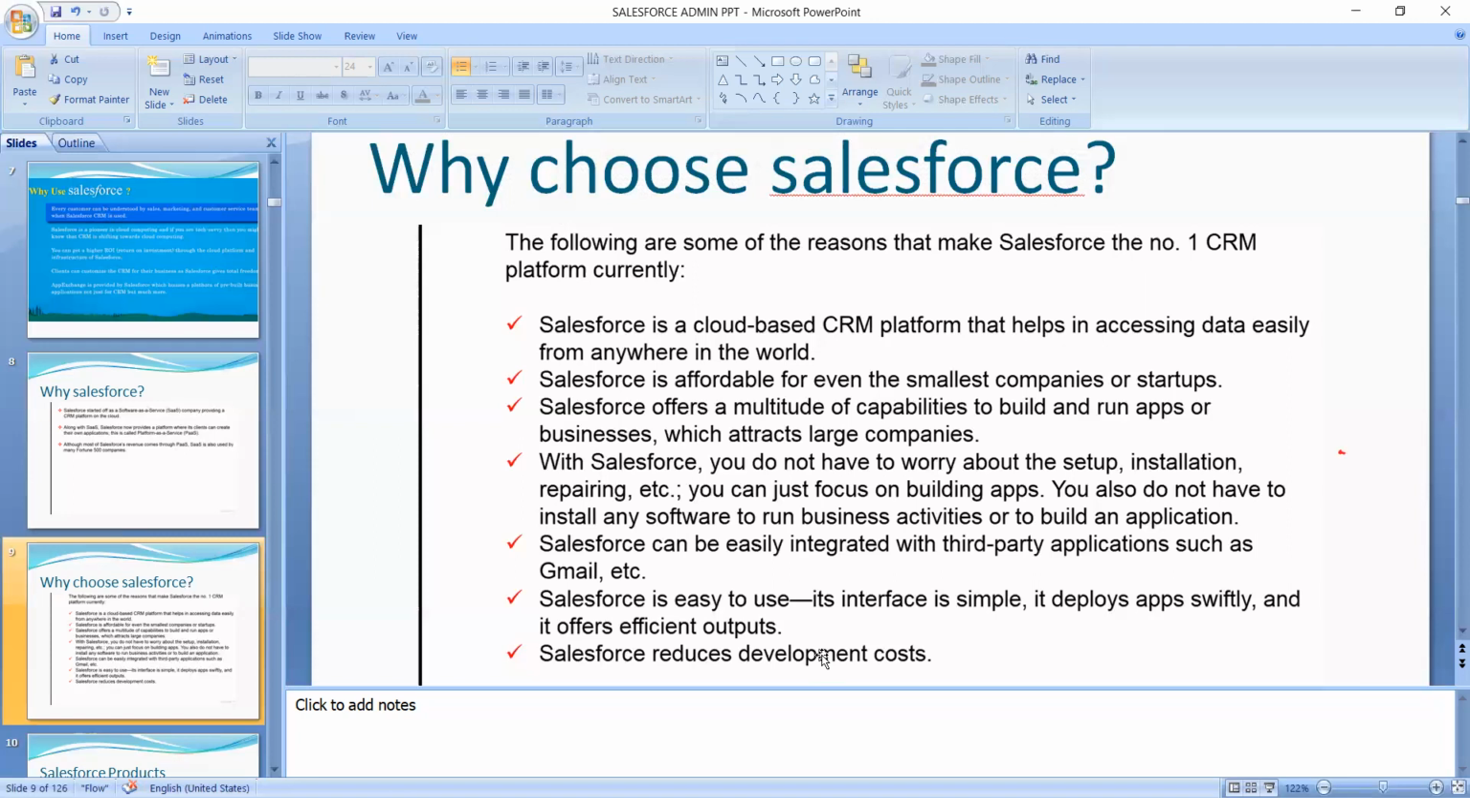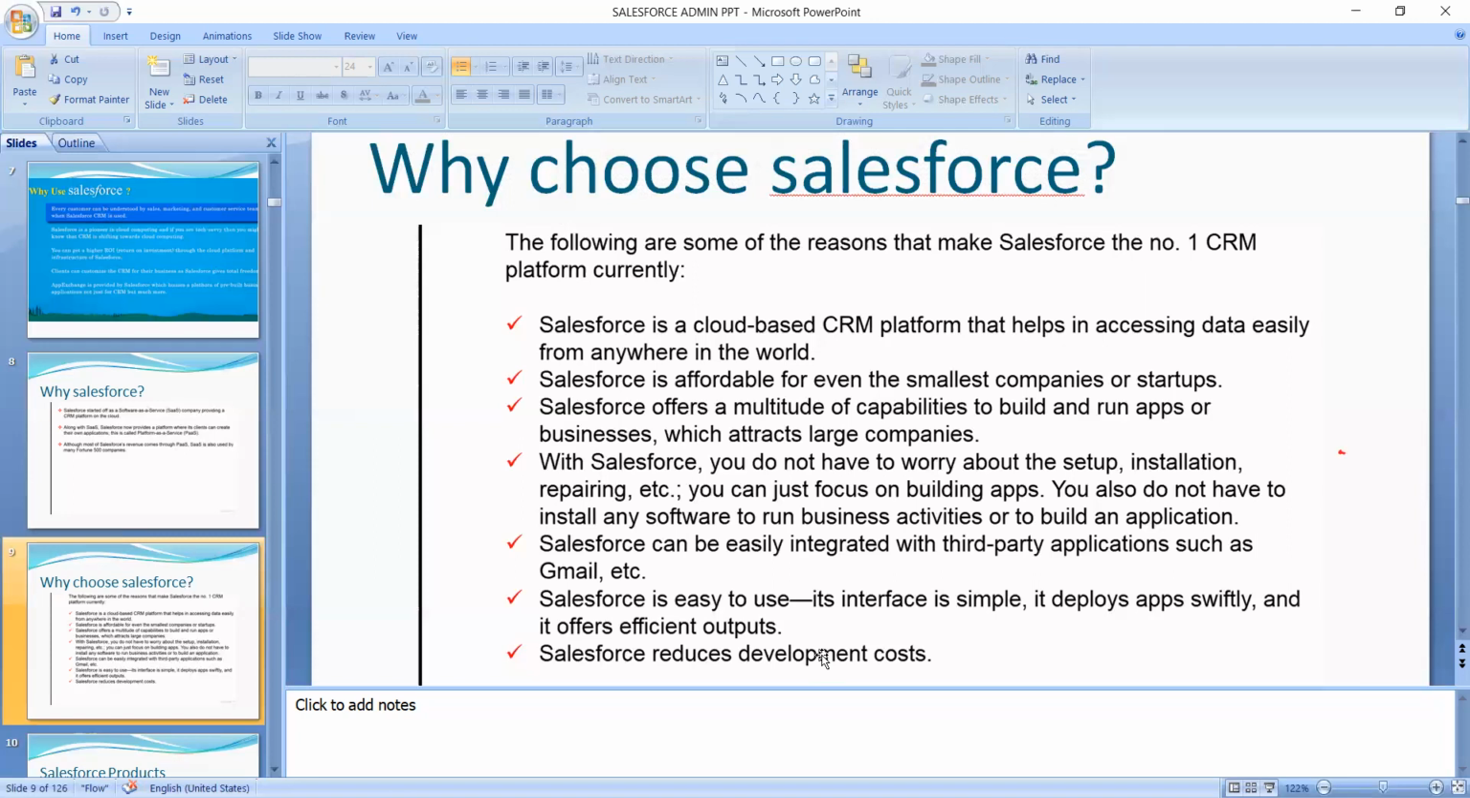And Salesforce reduces development cost also. Compared to others, the Salesforce cost will be reduced compared to other apps. For example, in CRMs there are a number of CRM providers, but Salesforce, compared to these, is less costly compared to others.